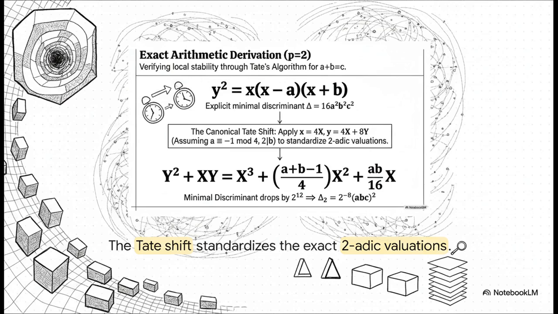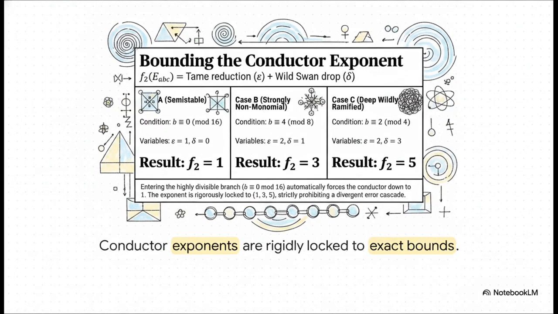We can actually see this rigid control playing out right here on the slide. If we look at the exact arithmetic derivation for the wild prime p equals 2, here is the rigorous two-adic setup. By applying the canonical Tate shift, where little x equals 4 big X and little y equals 4 big X plus 8 big Y, we rewrite the equation into a generalized Weierstrass form. This standardizes the two-adic valuations, and incredibly, it drops the minimal discriminant by a massive factor, literally 2 to the power of 12.